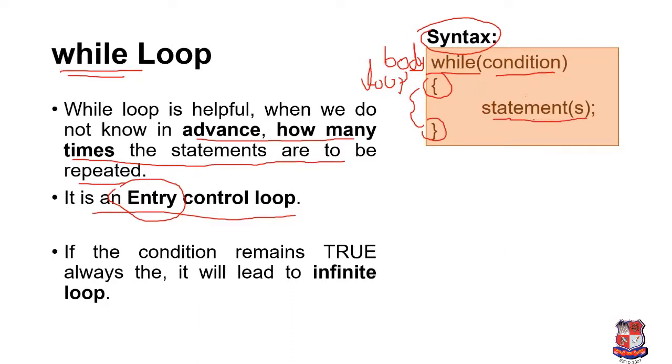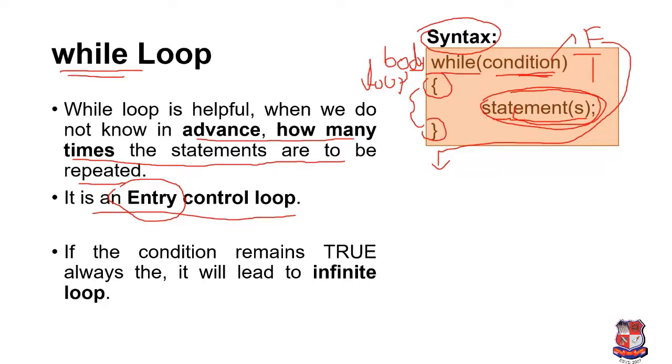Now, how will this while loop be executed? Firstly, the while loop checks the condition. If the condition is true, then and only then the statements are executed. But if the condition is false, then the statements are skipped and control of the program is given directly over here.